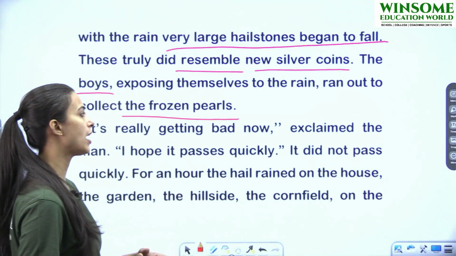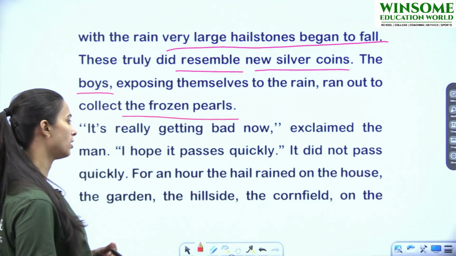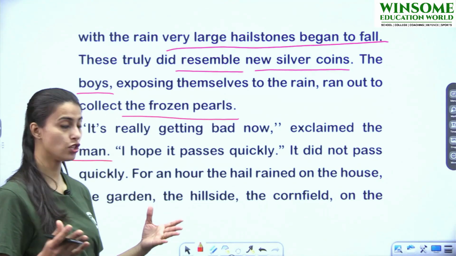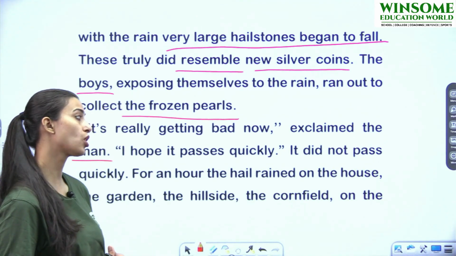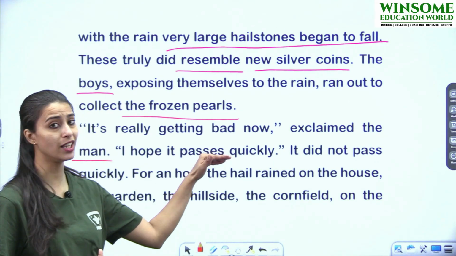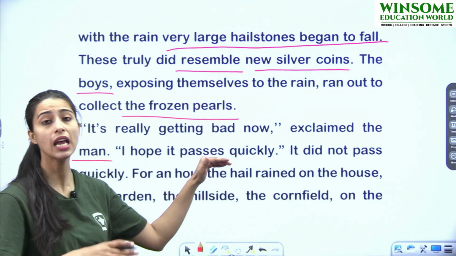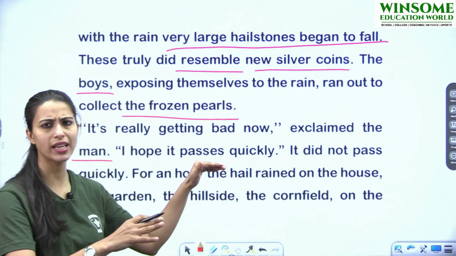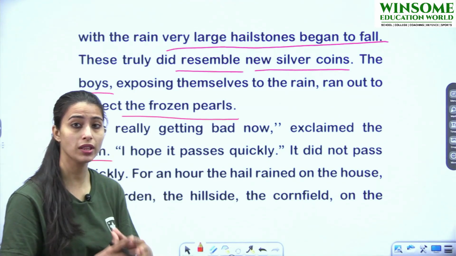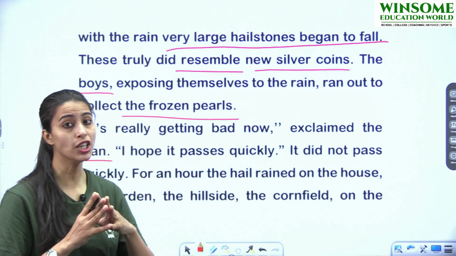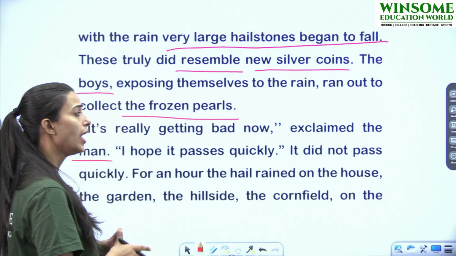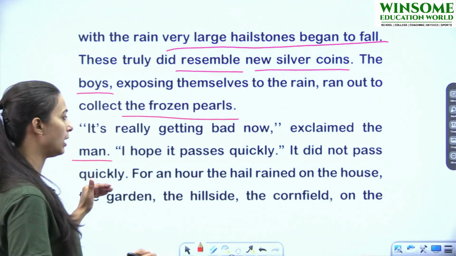It's really getting bad now, exclaimed the man. Here, man is Lencho. I hope it passes quickly. He didn't want hailstones to fall continuously and he wanted it to pass quickly. वो चाहते थे कि hailstone जल्दी खत्म हो जाए. Otherwise, he knew what could happen. It did not pass quickly.